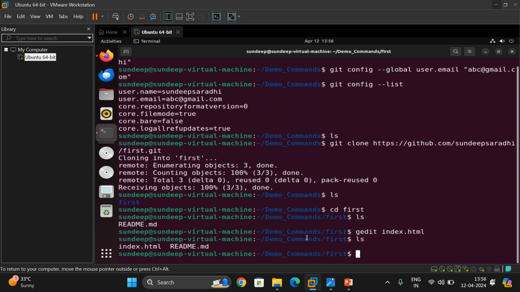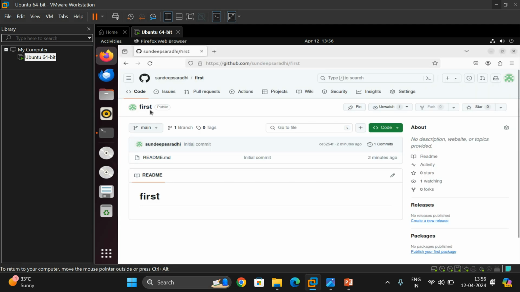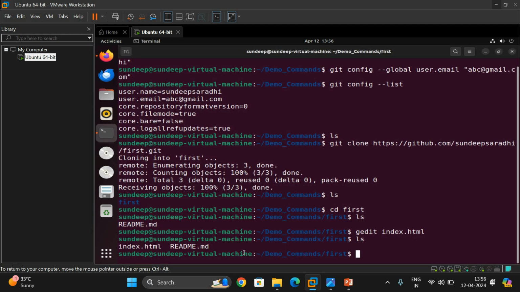in the local repository. So observe, this terminal is a local repository. And you can see in the GitHub we are having the first repository with the name first, and here we are having only one file, right? See, here we are having only one file in the remote repository, but in the local repository we are having two files. Now we are supposed to add these files into the remote repository.